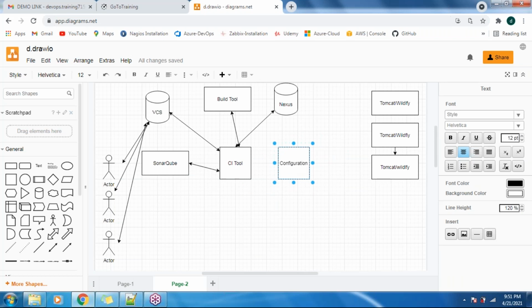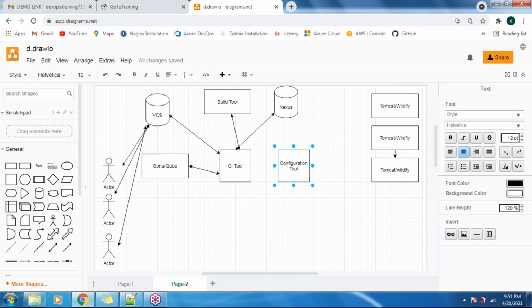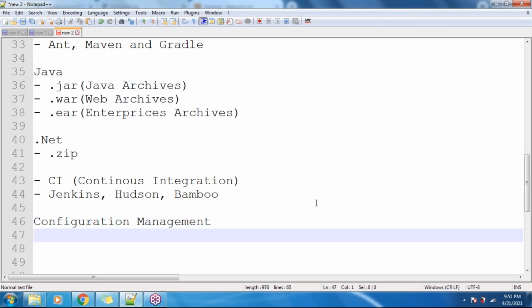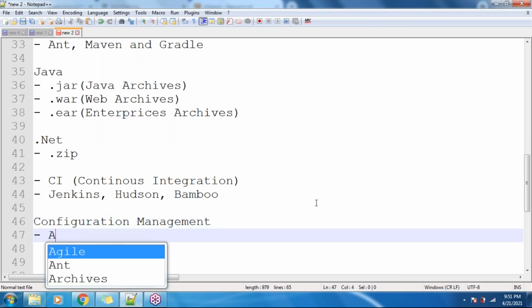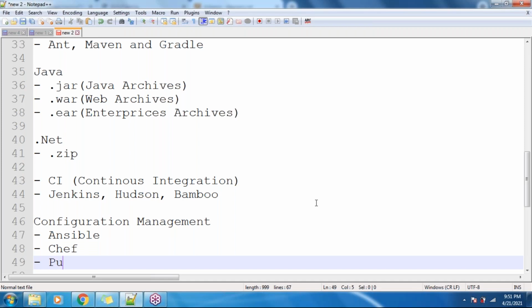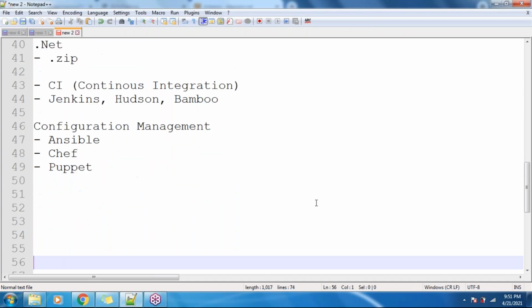Examples of this are Ansible, Chef, and Puppet. These are some of the examples of configuration management tools.